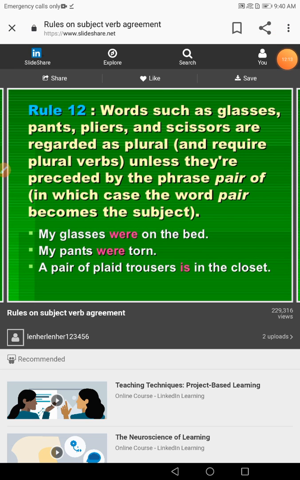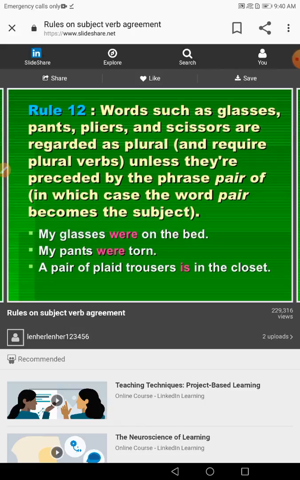For sure, guys, we have some special difficulties about agreement. Some words that are always plural, like pants, like scissors, are considered plural. When I say glasses, I also say my glasses are on the bed. So someone asks, what should I do if I mean only one? I should say a pair of glasses. A pair of glasses is. A pair of pants is.